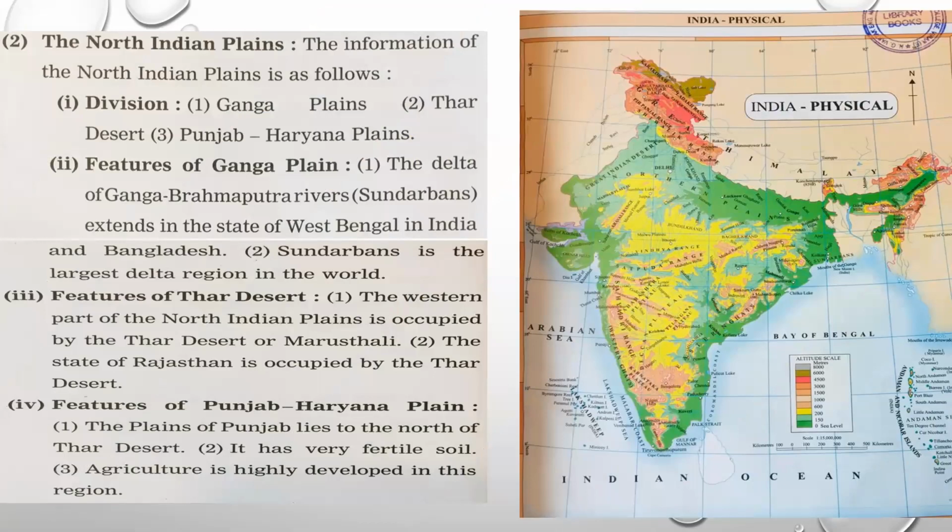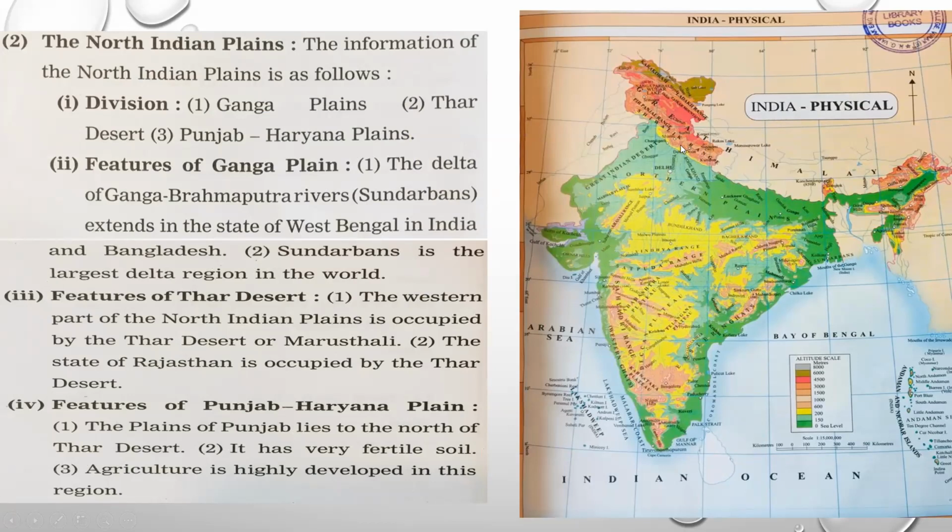After that comes the Great North Indian Plains. Now see here in this map, first try to see the location. This part, the North Indian Plains, has spread in India. Now, the North Indian plains are divided into the Ganga plain, because the Ganga river flows in the east direction, and then you have the Thar desert here and the Punjab and Haryana plain. So all these together constitute the North Indian plain.